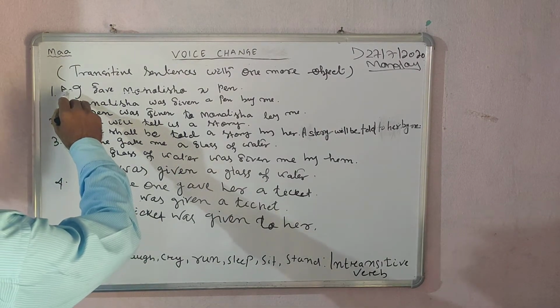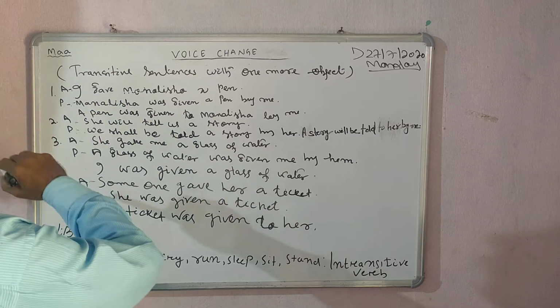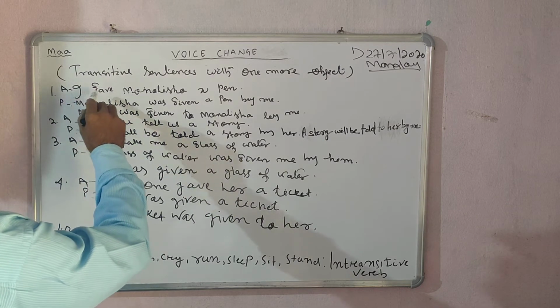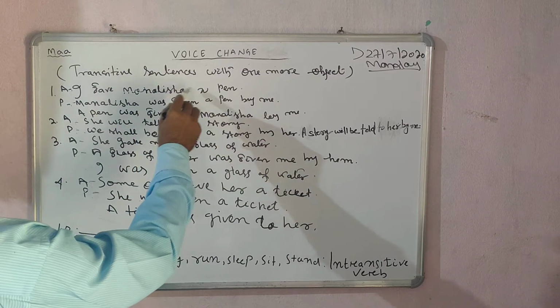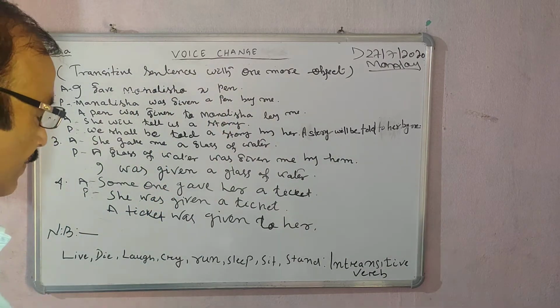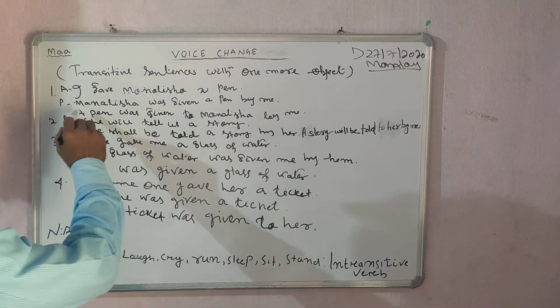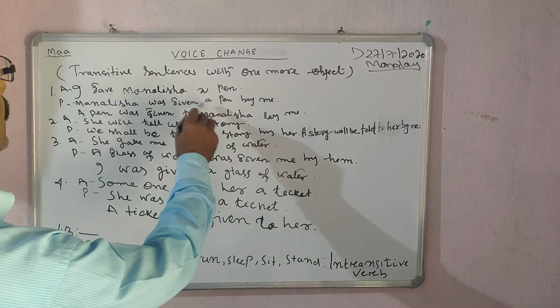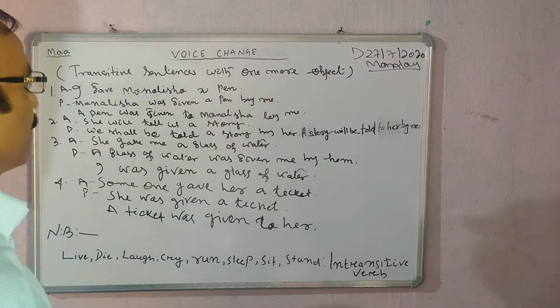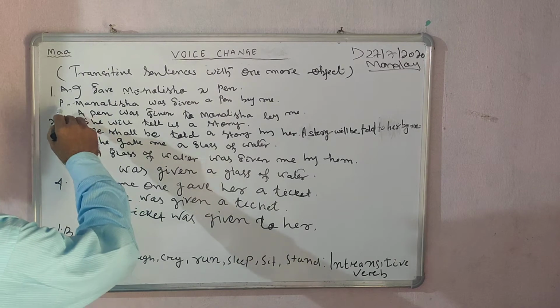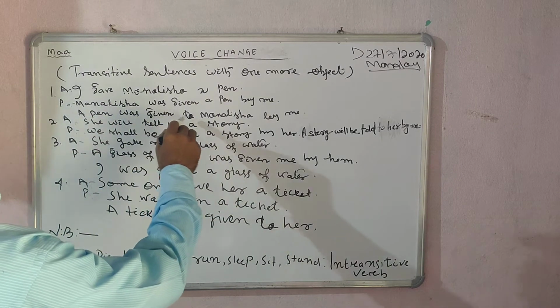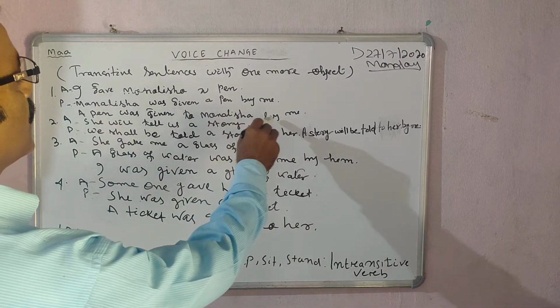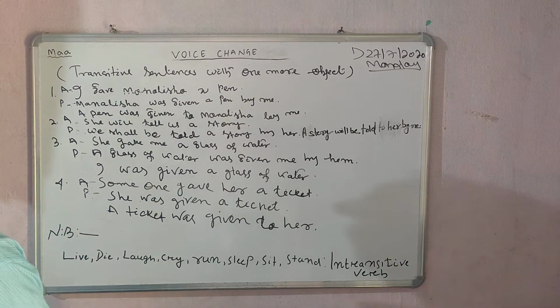Active voice: I gave Mona Lisa a pen. Passive voice: Mona Lisa was given a pen by me. Passive: A pen was given to Mona Lisa by me.